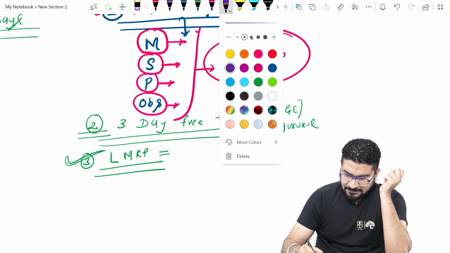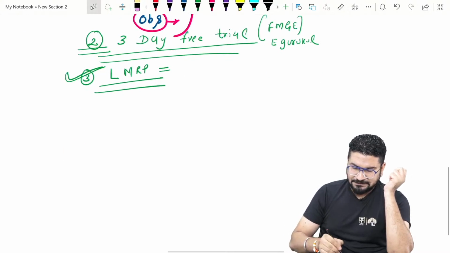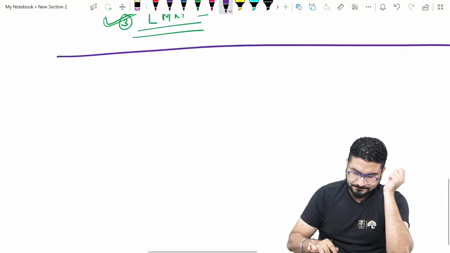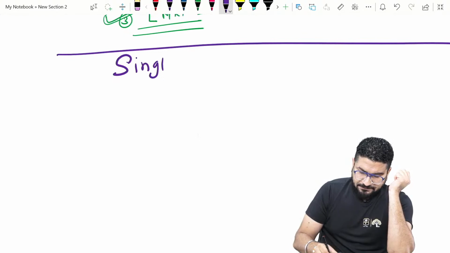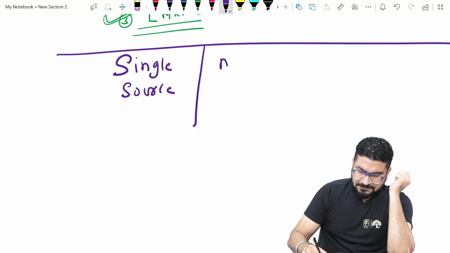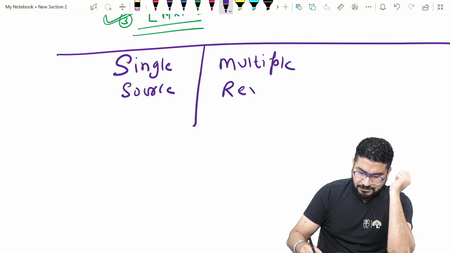Then I can say what the mantra for success is. The mantra for success is simple: single source, multiple revision. Single source, multiple revision. If you don't have a source, you can get the source from DBMCI.